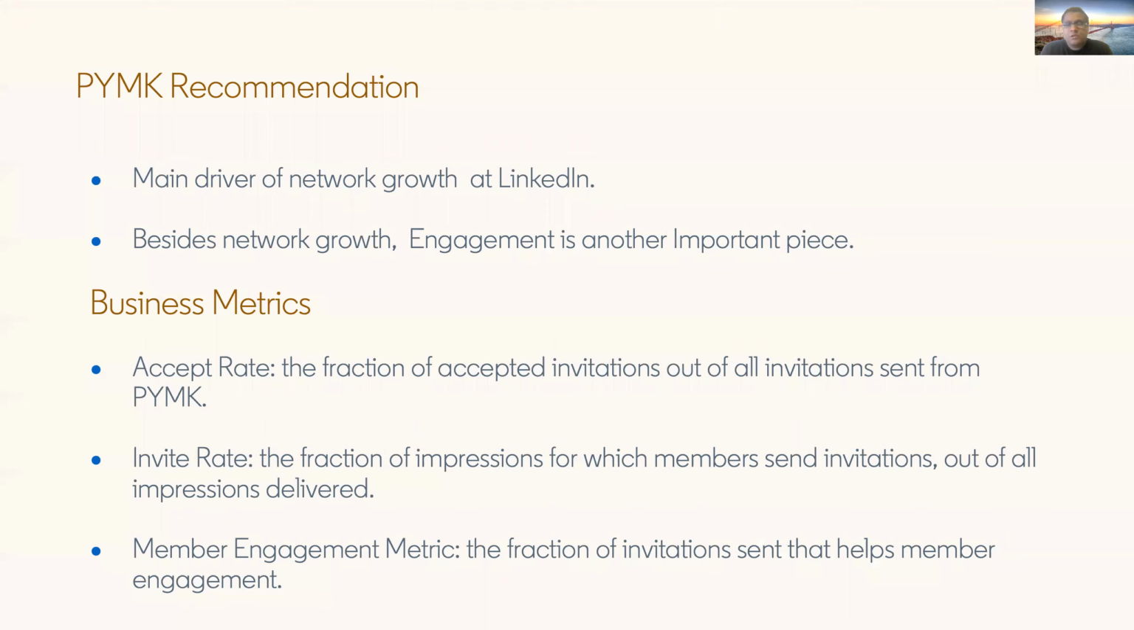When a member A opens their My Network tab in the LinkedIn app, they will see their tab filled with some recommendations. The goal of these recommendations is to achieve certain business metrics. Some of the business metrics that we care about are improving the invitation rate. Invitation rate is the fraction of impressions for which the member is sending invitations out of the total impressions that are delivered to them. The accept rate is the fraction of accepted invitations out of all the invitations sent from PYMK. And the member engagement metric is the fraction of invitations sent that help the member in engagement.